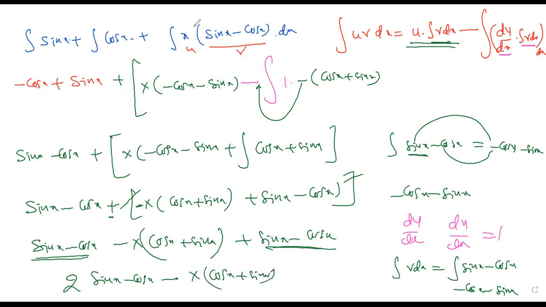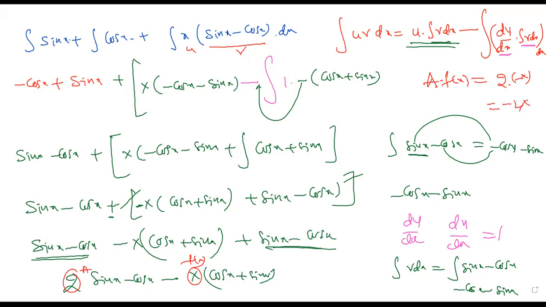So from the question they are saying this is a and this is f of x. So what they are asking, a into f of x. So a is 2, f of x is minus x. So the answer is minus 2x.